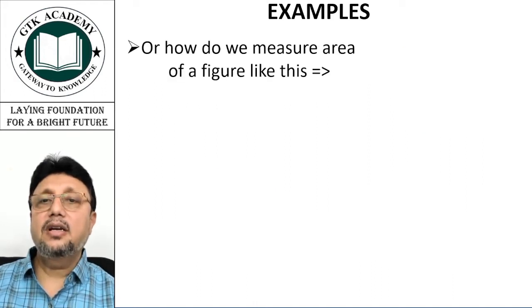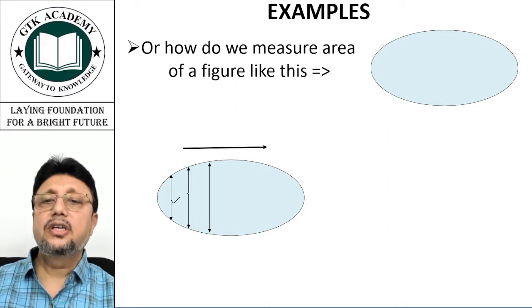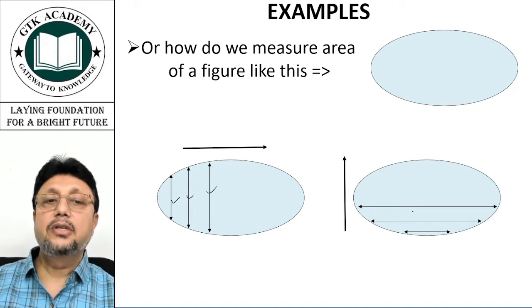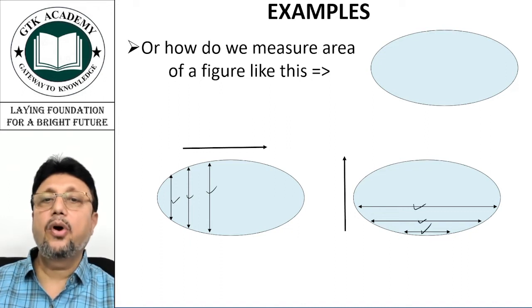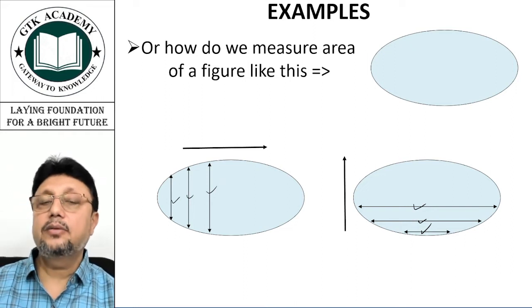Or if you have to measure the area of a figure like this, which is called an ellipse, again, in this direction, this dimension is changing, and in the perpendicular direction, this dimension is changing. So you cannot employ here the formula of length into breadth. Then how do you measure it?